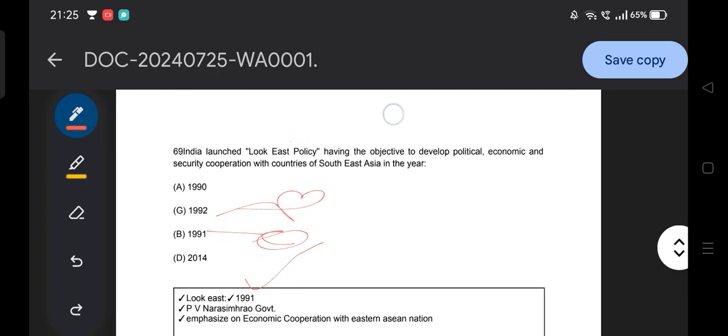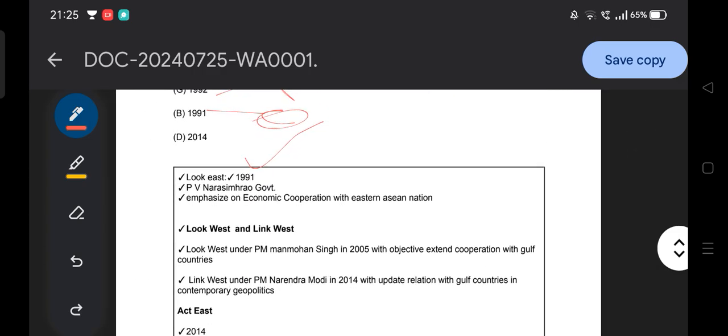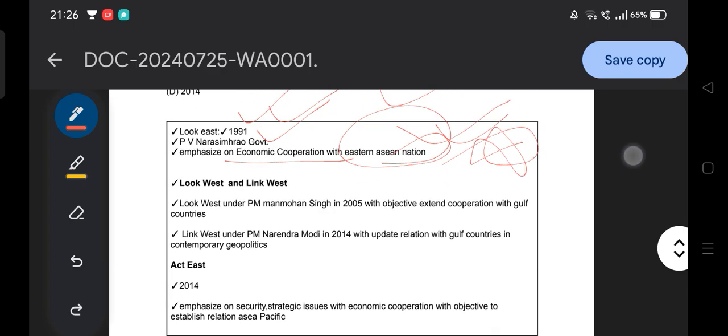So it is all about the Look East policy of 1991. Under which government? The PV Narasimha Rao government, 1991, Look East policy. The PV Narasimha Rao government emphasized what? Economic cooperation with East Asian nations.